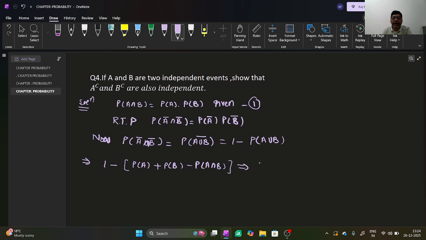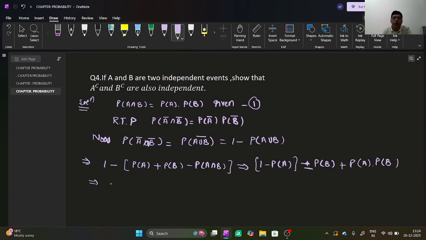This implies you can write 1 minus probability of A minus probability of B plus probability of A intersection B. A intersection B you can write as probability of A into probability of B, it is given.